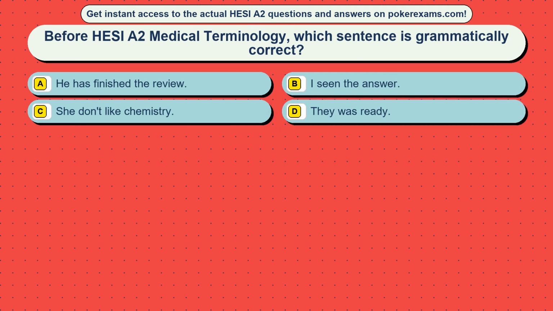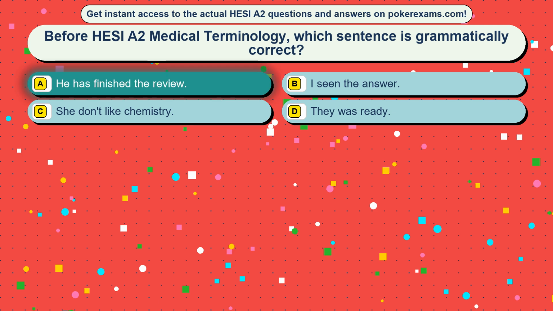Question 15. Before HESI A2 medical terminology, which sentence is grammatically correct? Option A, he has finished the review. Option B, I seen the answer. Option C, she don't like chemistry. Option D, they was ready. The correct answer is option A, he has finished the review.